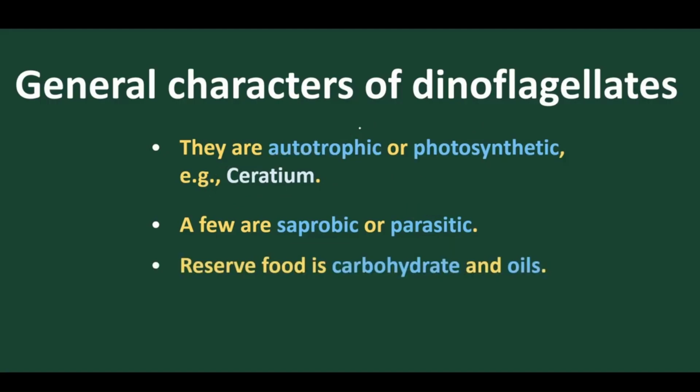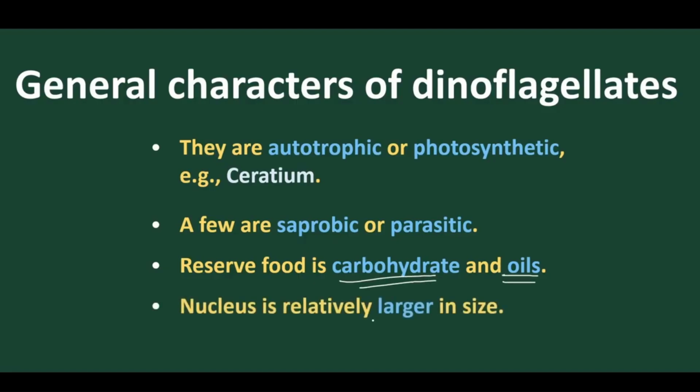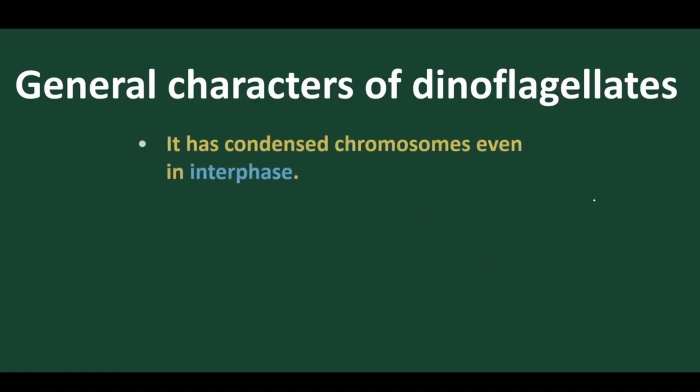The reserve food materials found in these dinoflagellates are carbohydrates and oils, and we find the nucleus is present at the center and very large in nature. Got it? The vacuoles present are in the form of contractile or non-contractile vacuoles. The vacuoles are not present at the center and they are not as large as the nucleus. They are of different types, mostly non-contractile, and some are contractile vacuoles.